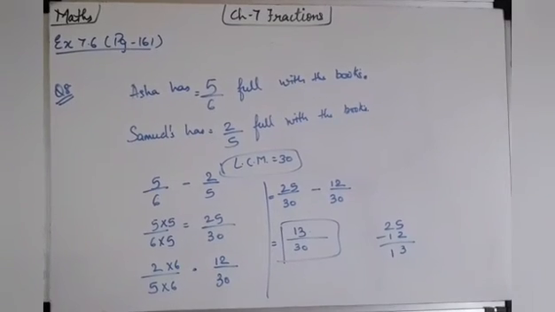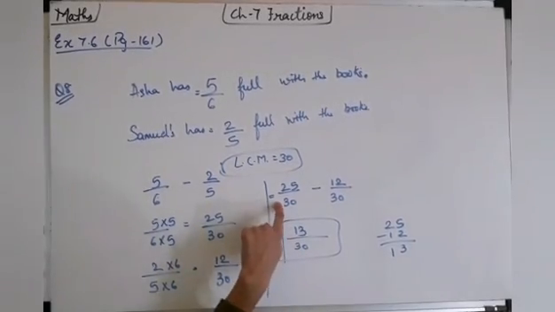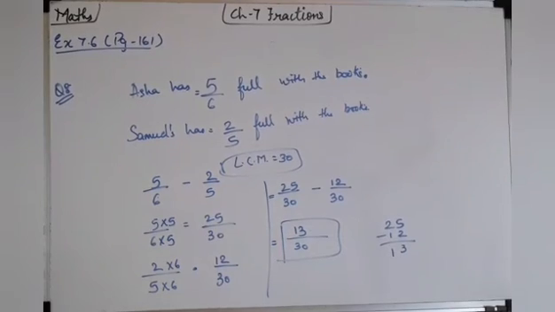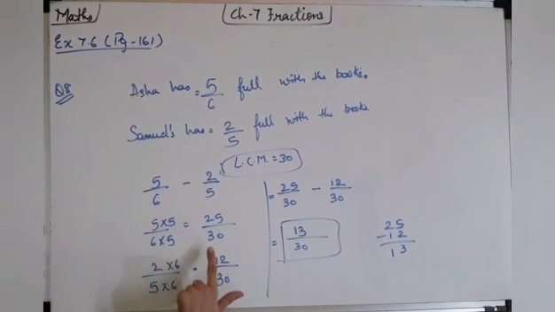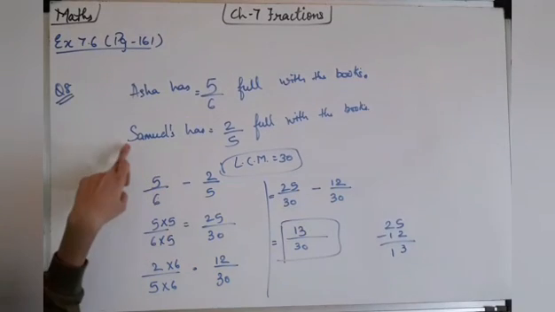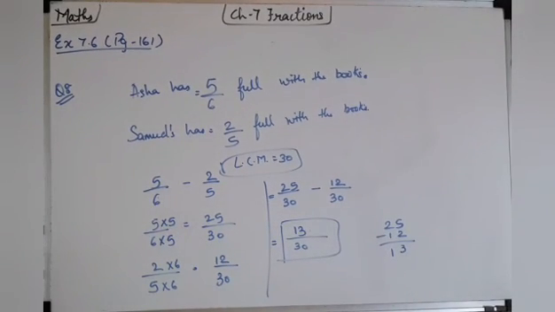Here we have done the comparison, right? In comparison we can see who is having more space. Asha is having more space, because in place of 5 upon 6, we got the equivalent fraction 25 upon 30, and in place of Shamulai, we got 12 upon 30.